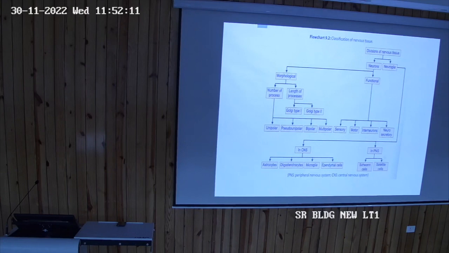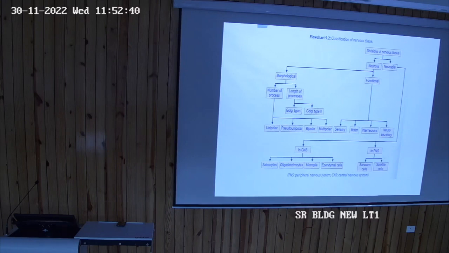In the peripheral nervous system, the myelination is done by the Schwann cells. This is a common question of the examiner. Myelination of the peripheral nervous system is by Schwann cells, and in the central nervous system by the oligodendrocytes.